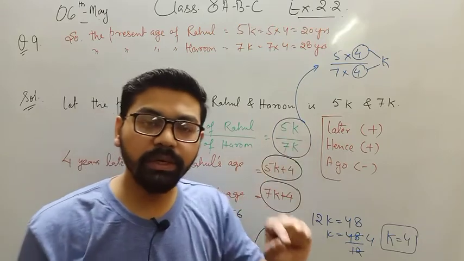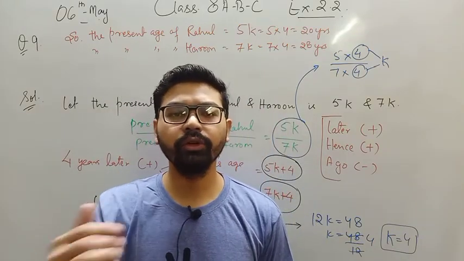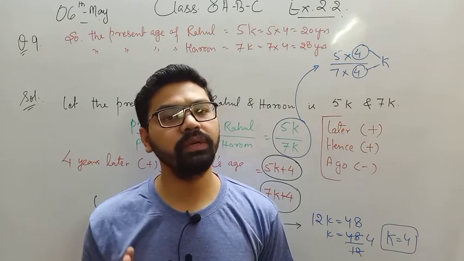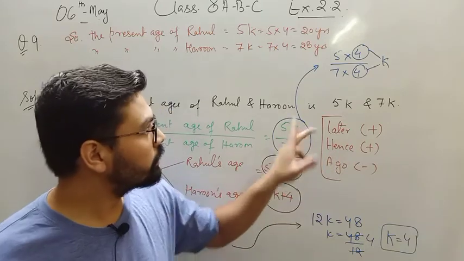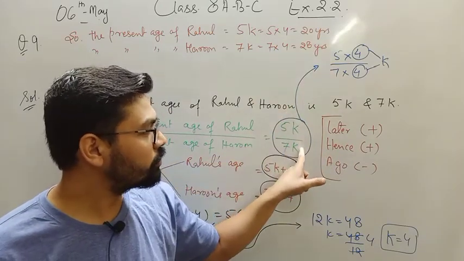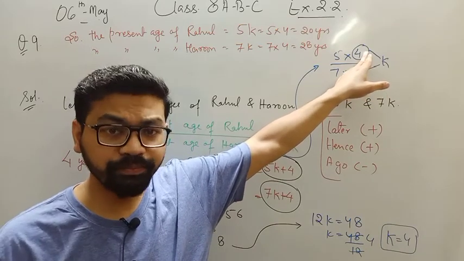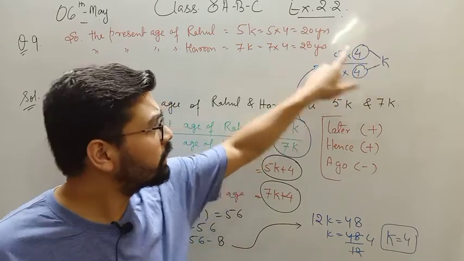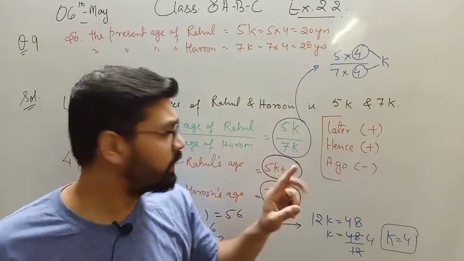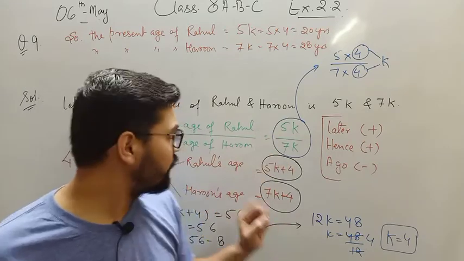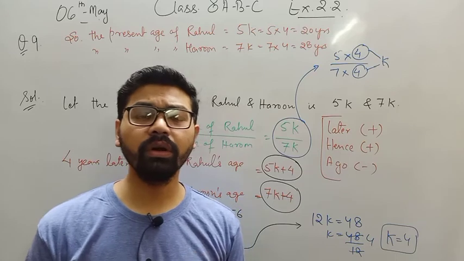So यही रीज़न है बेटा, कभी भी अगर आपको रेशो का कोई क्वेश्चन आता है, you can simply multiply k with the numerator and the denominator as per the condition given in the question. Okay. I think बेटा ये चीज़ आपको क्लियर हो गई होगी कि वाई आई हैव जस्ट रिटन के हेयर टू जस्ट कंसिडर दिस फैक्टर, multiplying factor. अब आप देखिए, अगर यहाँ पे आप 5 and 7 रहने देते बेटा, 5:7, so you cannot write that the present age of Rahul is 5 and the present age of Harun is 7 years. It will give you a wrong answer.